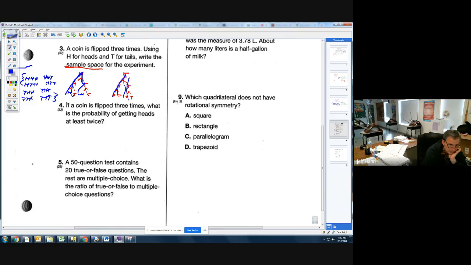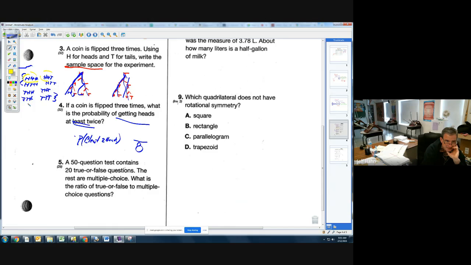So problem number 4, you have to get 3 right to get 4 right. It said if that coin is flipped 3 times, which is what we did, what's the probability of getting heads at least twice? So the probability of getting at least 2 heads. Well, we know from our little sample space that I have 8 combinations, and I want to know how many give me at least 2 heads.